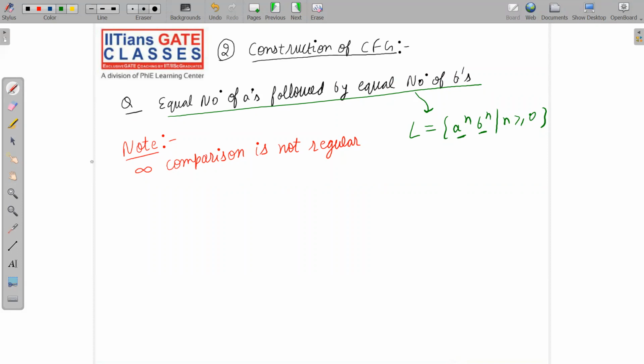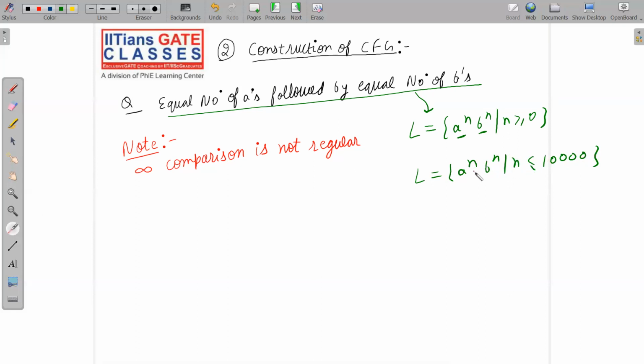So what I am saying is that whenever we have comparison, and that too infinite comparison, then the language is not regular. So what do you mean by infinite comparison? Let us say I take the example a power n b power n such that n is less than or equal to, say, 1 lakh, or 10,000, whatever value you take. The main thing is that it should be a finite value. So here we have a finite number of comparisons, we are not doing infinite comparison.